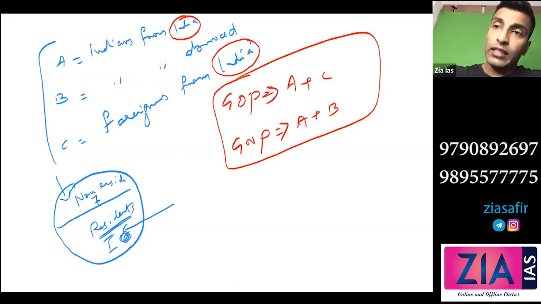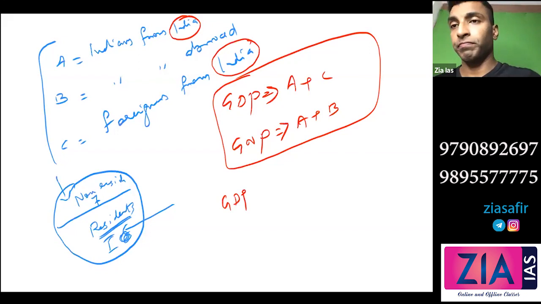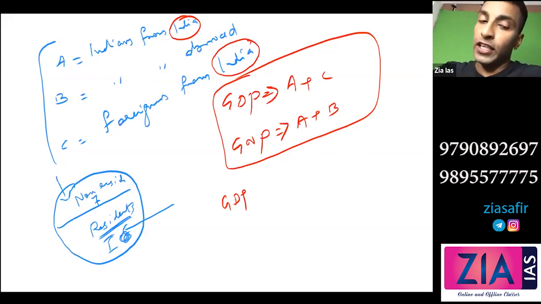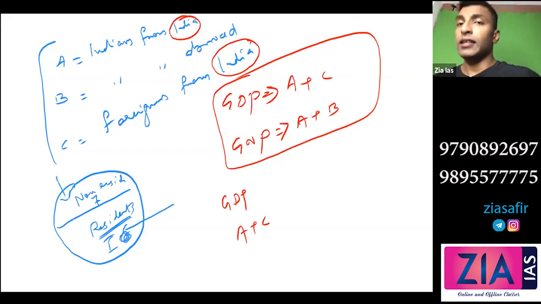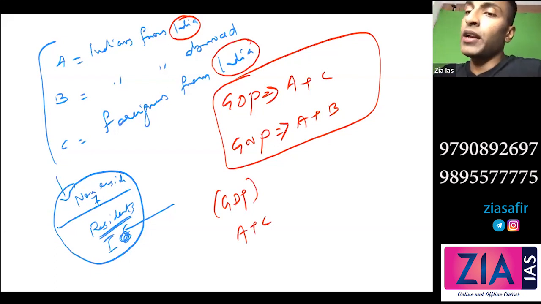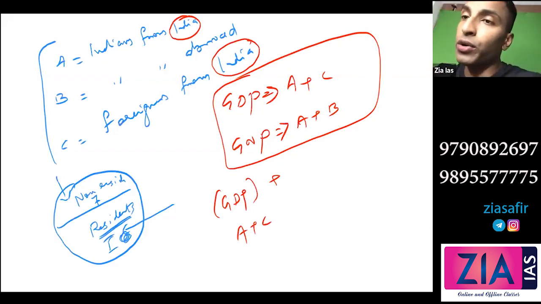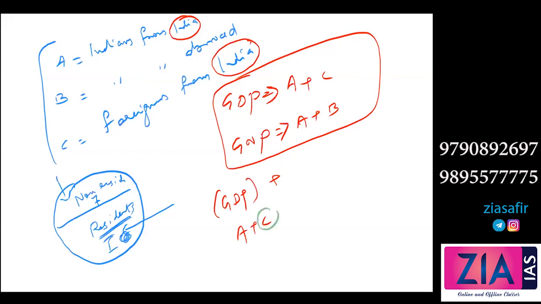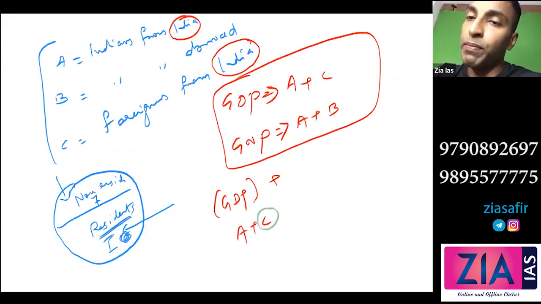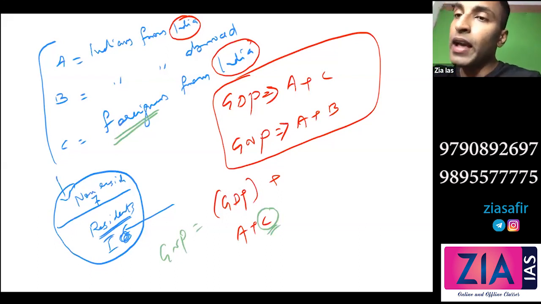Okay, now let's suppose you have GDP. How can you get GNP from this? GDP means A plus C, right? You have A plus C, that is GDP. Now, how can you get GNP from this GDP? What do you need to do here? GDP minus C plus B. Yeah, GDP minus, what you need to do is you need to remove the C. Why do you need to remove the C? Because in case of GNP, we won't take foreigners. So you need to remove the C from GDP. Okay, so you remove that C from GDP, and what you need to add?